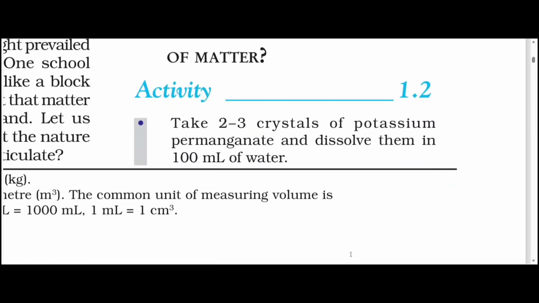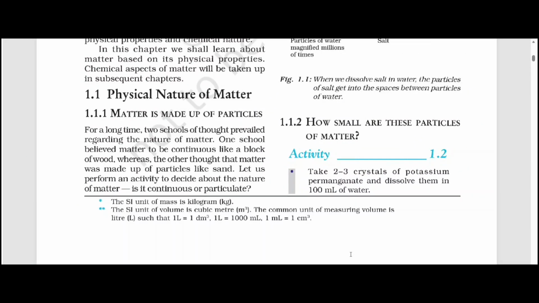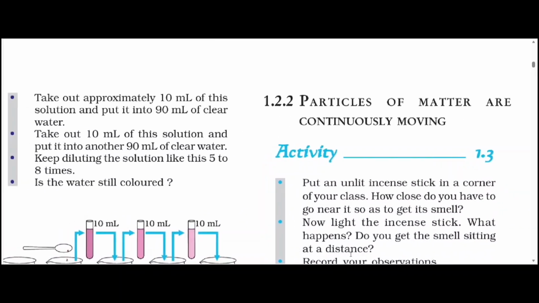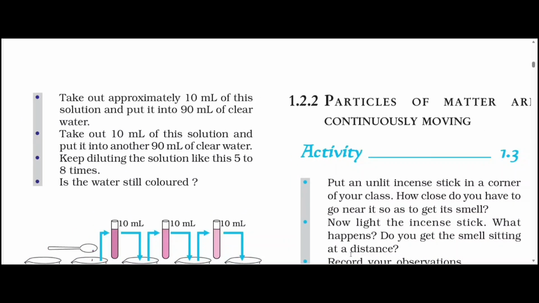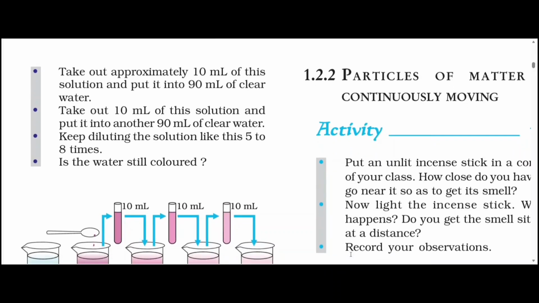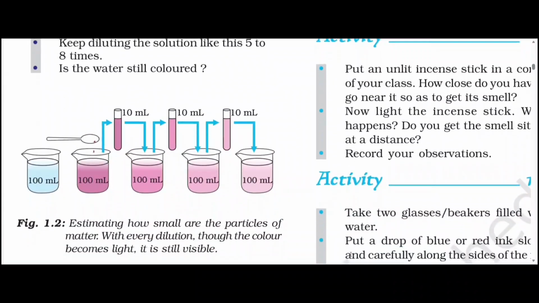Let's see another activity, 1.2. Take 2 to 3 crystals of potassium permanganate and dissolve them in 100 ml of water. Take out approximately 10 ml of this solution and put it into 90 ml of clean water. Take out 10 ml of this solution and put it into another 90 ml of clear water. Keep diluting the solution like this 5 to 8 times. Is the water still colored? See the figure, pause the video.